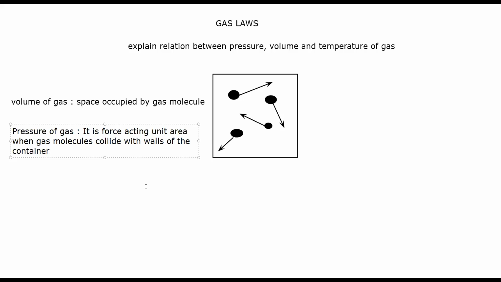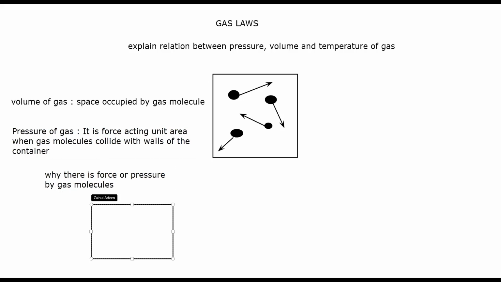And why is there a force exerted by the gas molecule? Because, as we know, the gas molecules are moving randomly. For example, this is a container filled with gas molecules.